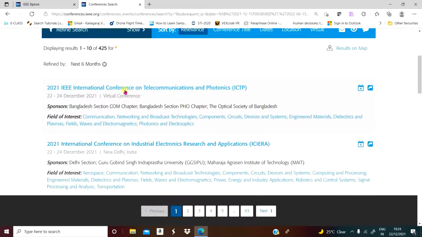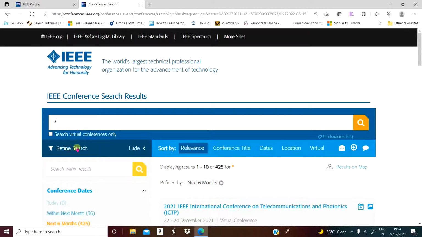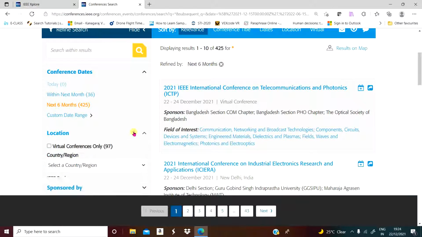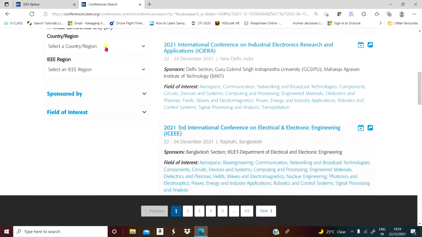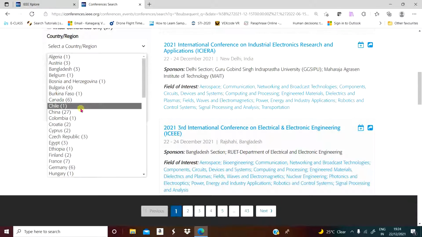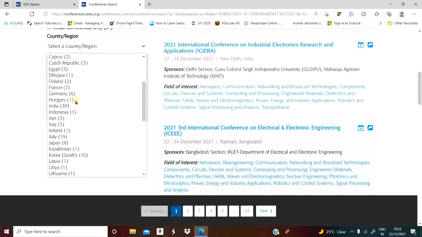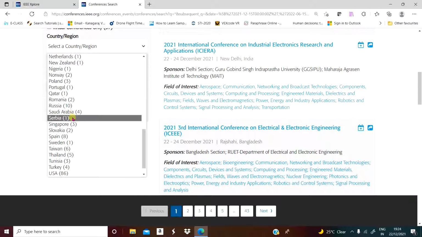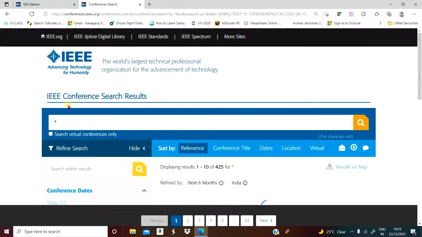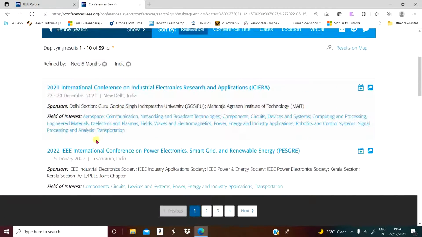Then refine the search based on your need. Under location, the country or region is divided into regions like R10, R8. Let me move on to India, 39. Then some other filter options are available, you can browse them.